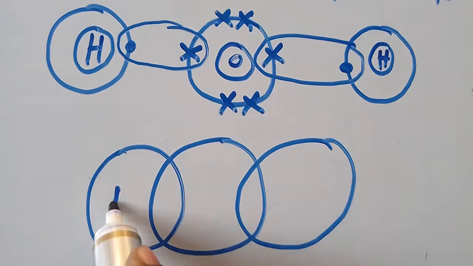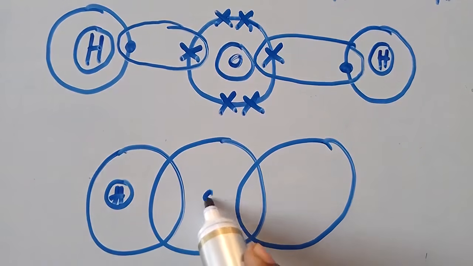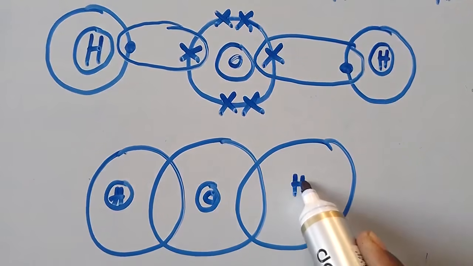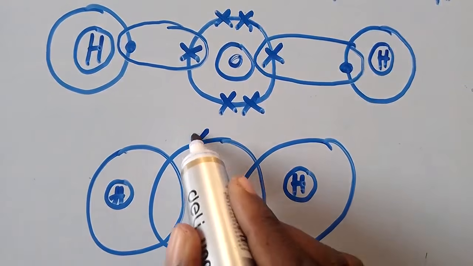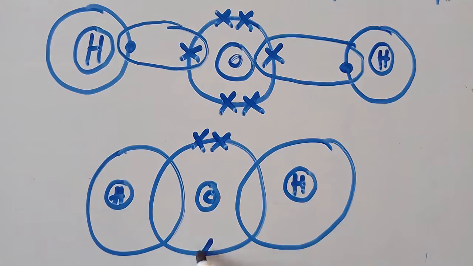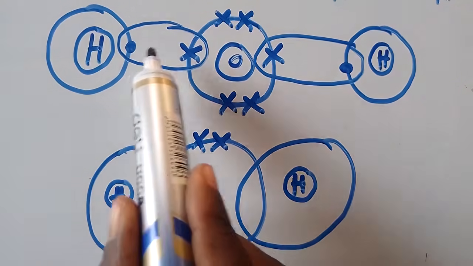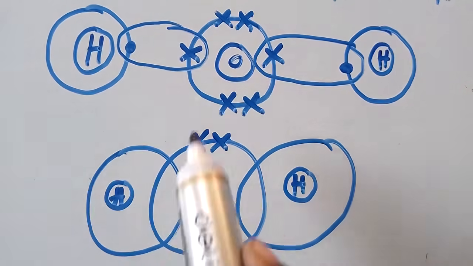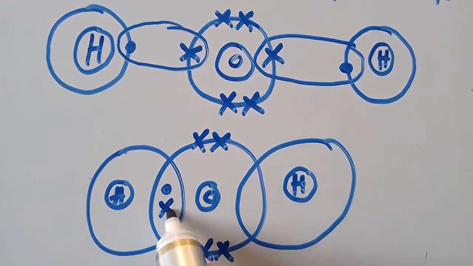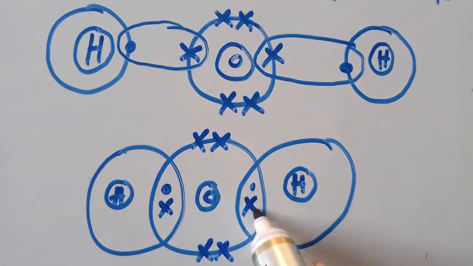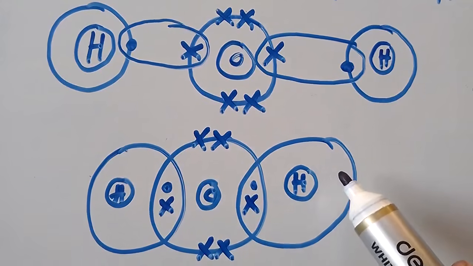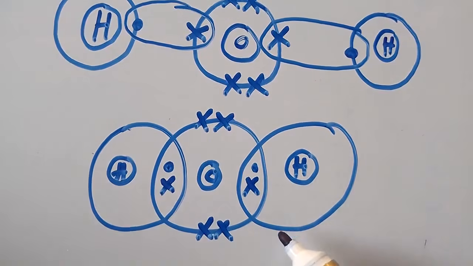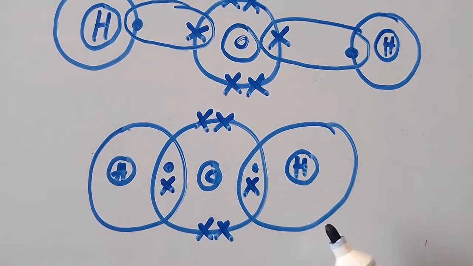So we have hydrogen this side, oxygen here, hydrogen this other side. They have got 2, even these have got 2. These electrons are being shared, so I write them here. This is a compound, the structure for water.